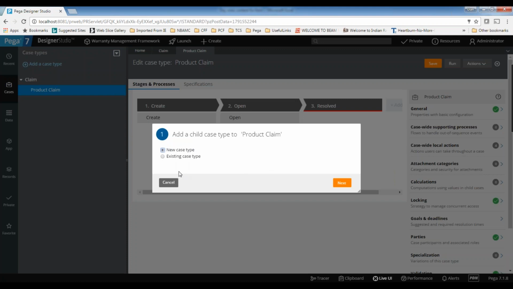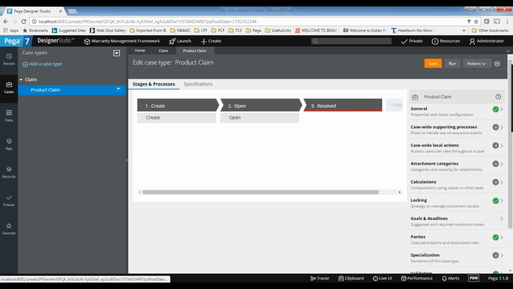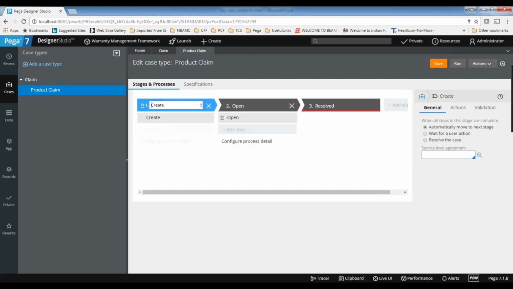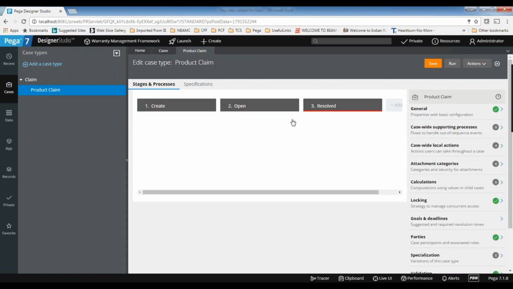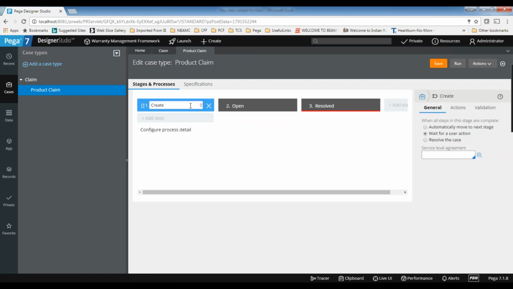My question is, the navigation is that we selected the existing case, right clicked on that and created a new sub case.